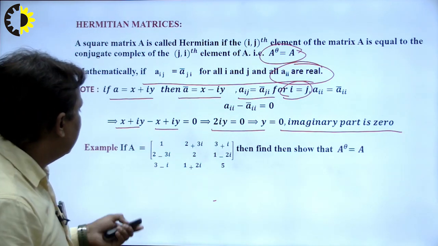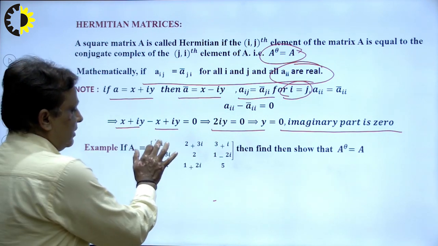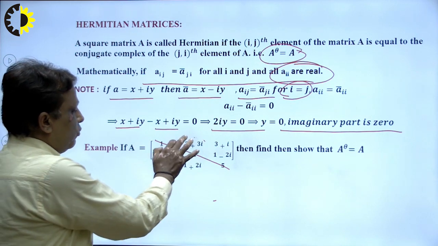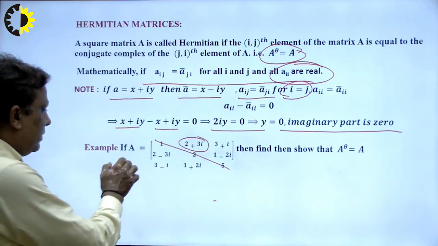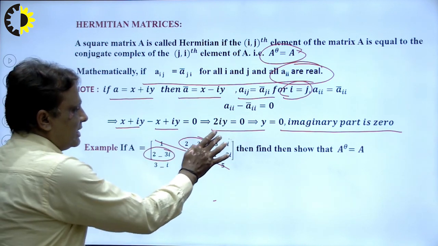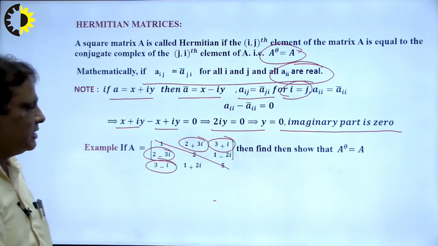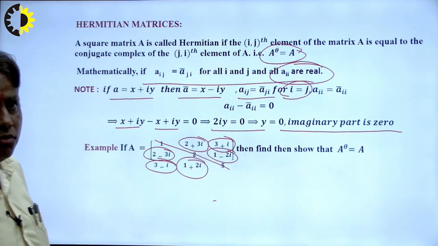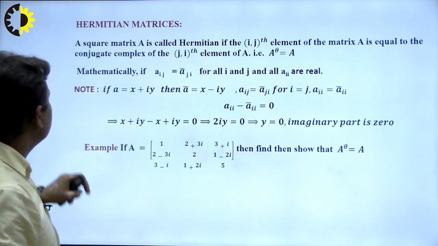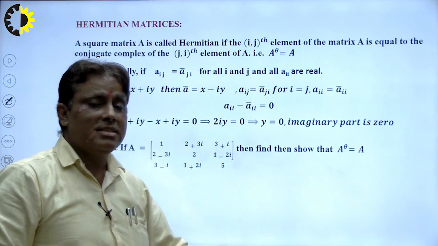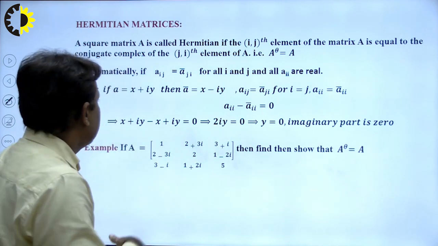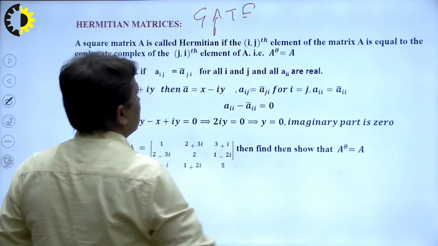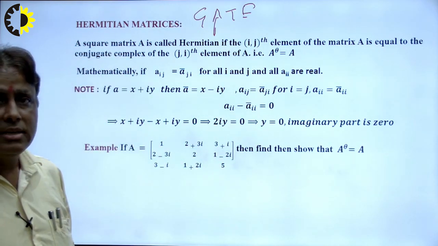So we can write the definition: diagonal elements are real, first thing, and both sides have the conjugate. The conjugate of 2 plus 3i is 2 minus 3i, the conjugate of 3 minus i is 3 plus i, and likewise the conjugate of 1 plus 2i. So this example fulfills our definition of a Hermitian matrix, and this definition and property arise in competitive exams like GATE. So students, keep this in mind, this is very important when you study up to the GATE exam.